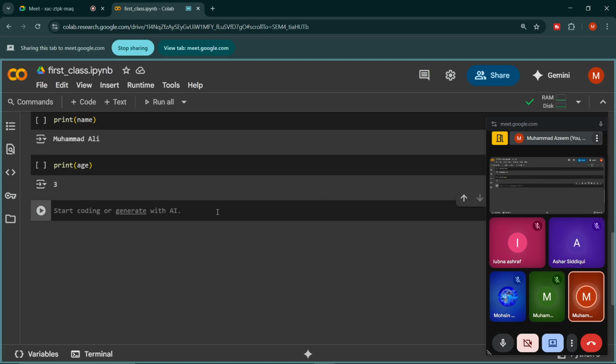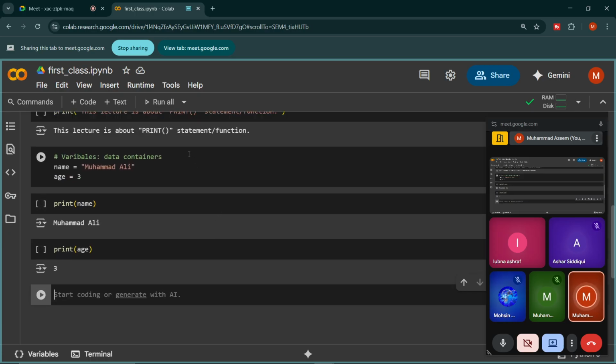So is there any question from yesterday, the print statement we discussed yesterday? Is there any confusion in that, or should we move on to variables? Is there any confusion? Please text. Okay, I think there is no confusion. Okay, so let's move to variables.